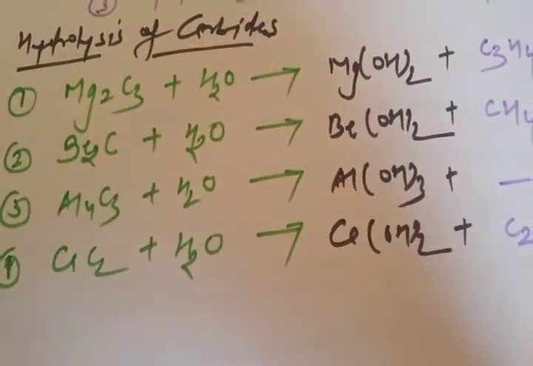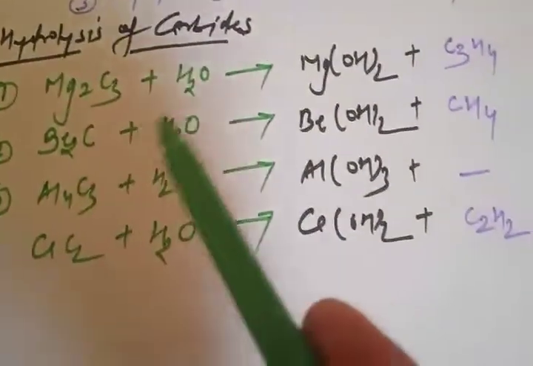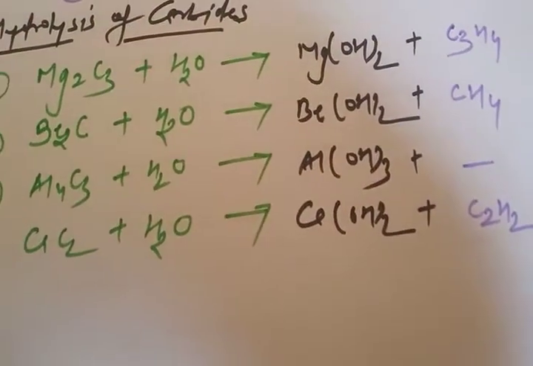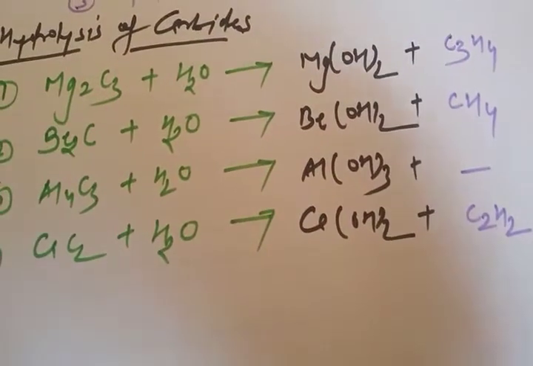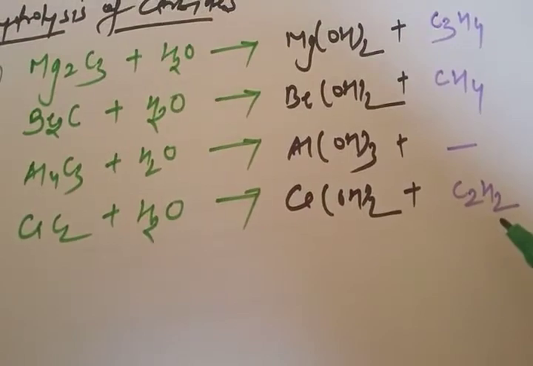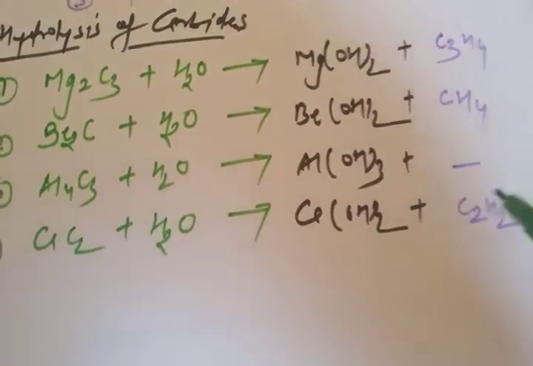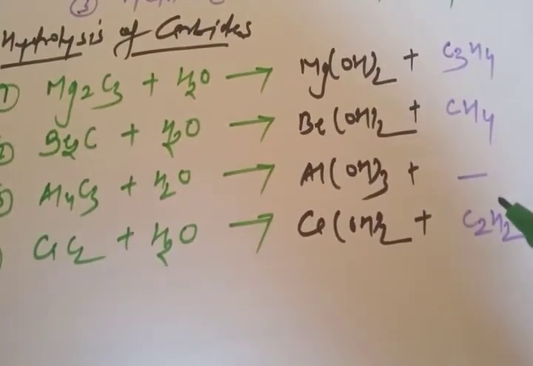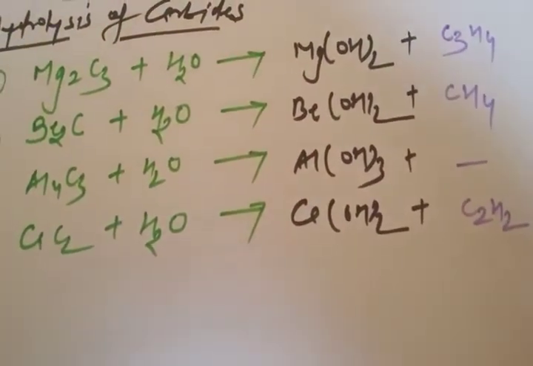The question is how one can remember which carbide is capable of giving which hydrocarbon. Because different hydrocarbons are forming: we have an alkane in this case, an alkene in this case, and an alkyne in this case. But how is it possible to remember this? Got it? There is a simple way to remember this.